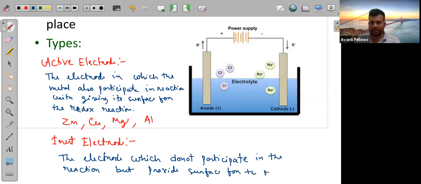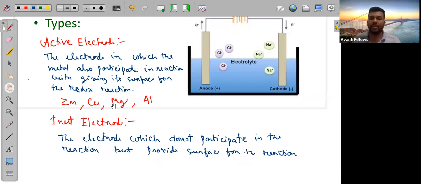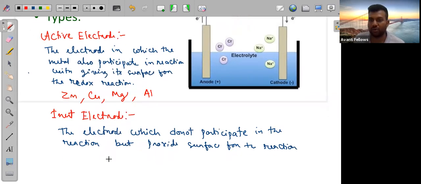Manvita has given the answer. So you can take any inert metal, non-reactive metal. We can't take a non-metal, we have to take a metal which is not reactive. You can take platinum, nickel, which is also not that reactive, and gold.